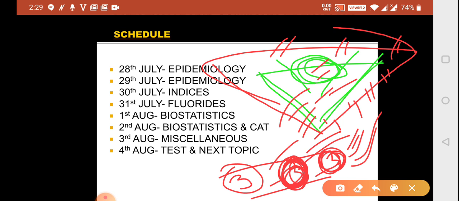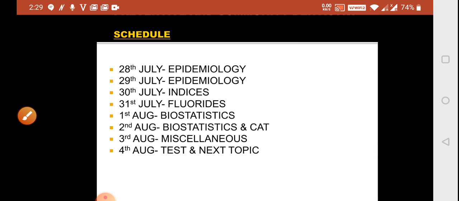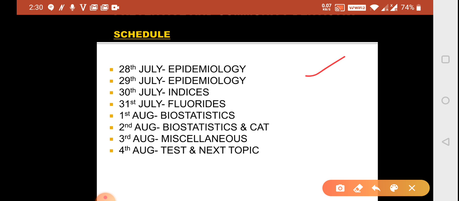Anyways, the later part we'll discuss later. This is how we will be proceeding with your community dentistry. The book that I would recommend for doing it now is only Pulse. Those who have Dentist and can do Dentist, do it fast, 1 to 2 hours, not more than that. Don't give it more than 1 to 2 hours in a day. And the rest, Pulse is fine. And for the theory part, have Soban Peter along with you and just move through the pages and look through it. That's it, nothing much.